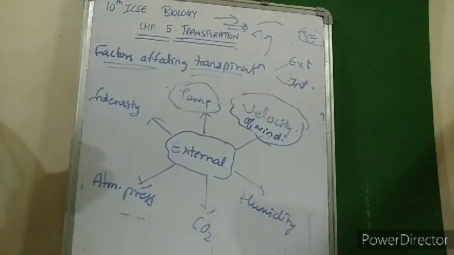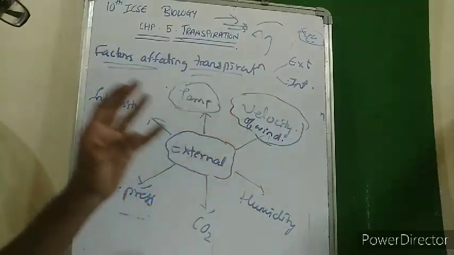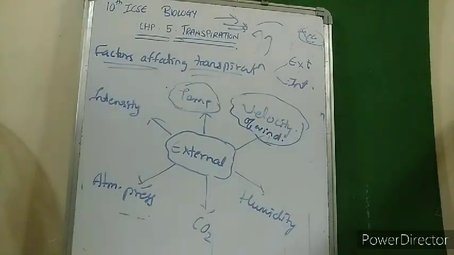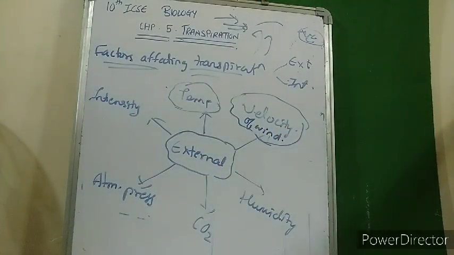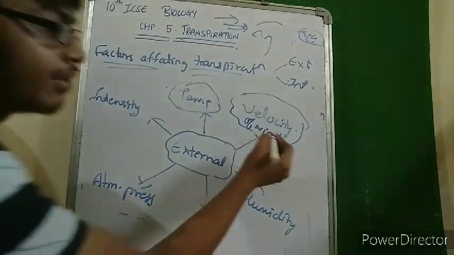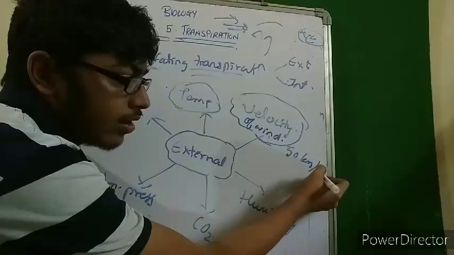So an increase in velocity of the wind causes the water vapor to shift. Causing the water vapor to shift from one position to another increases the transpiration process. So increase in velocity increases the transpiration. But to a certain extent there are other limitations. When the velocity of the wind exceeds 50 km per hour.